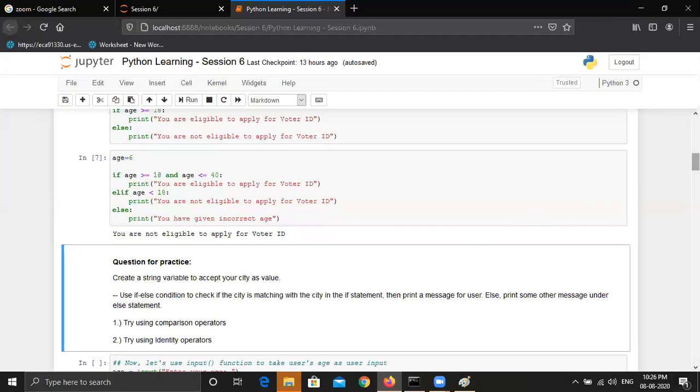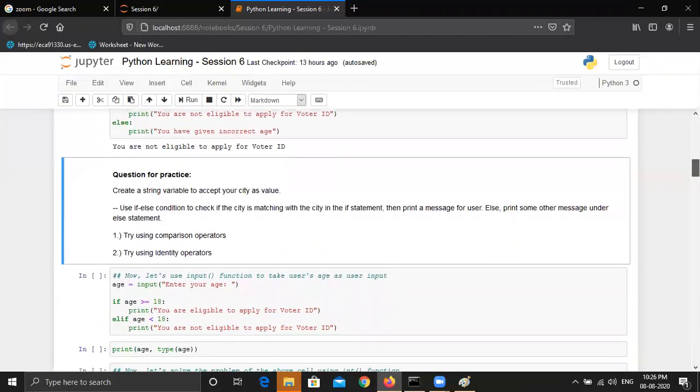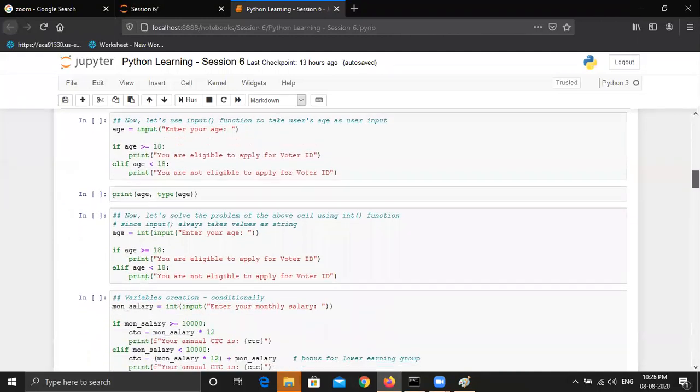And maybe now you can just go to my notes from the last session and try this question. This is very easy, but yes, if you do not practice, then this will be difficult for you. Okay, so now let's move towards some other questions.